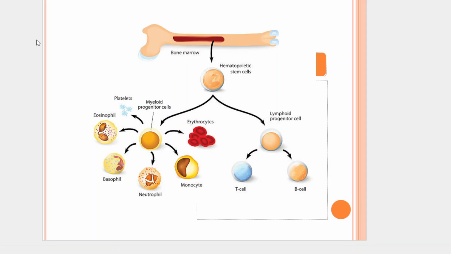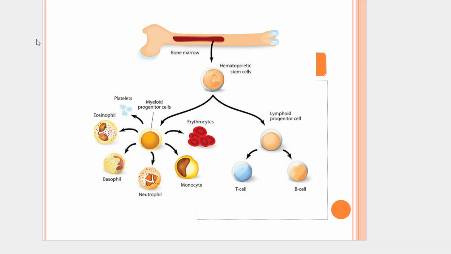They diverge into common myeloid progenitor and common lymphoid progenitor. Common myeloid progenitor and common lymphoid progenitor further diverge into lineage-specific progenitors. These progenitors mature into recognizable precursor cells. The precursor cells undergo further differentiation and become the lymphoid lineage cells and the myeloid lineage cells.